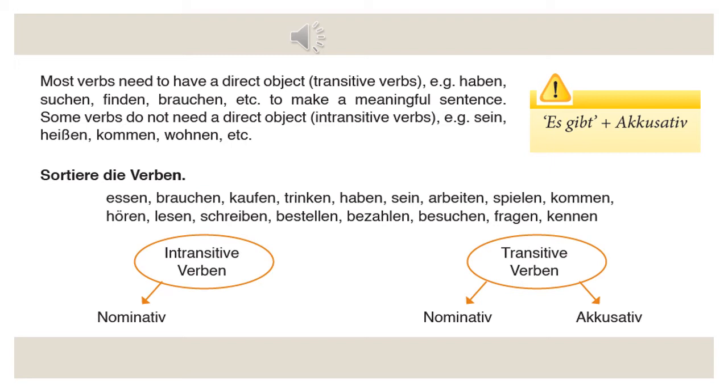Then we can have, that's it, I think so. Other verbs need an object. Okay, so all other verbs: essen, brauchen, kaufen, trinken, haben. Then we have hören, lesen, schreiben, everything will come under transitive. They need an object. Arbeiten will also come under transitive. I work, that's enough. Okay, good.